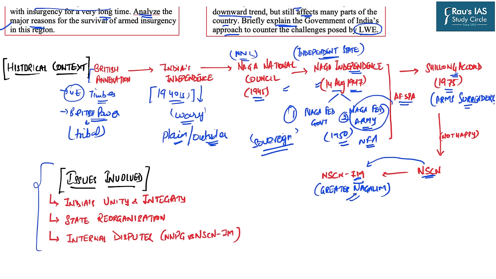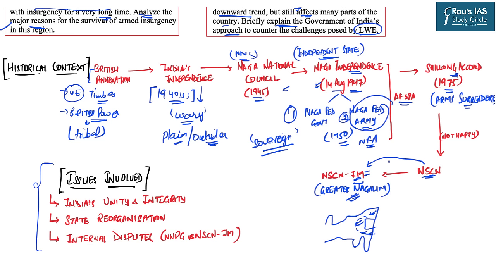Now let us understand what this Greater Nagalim is. If you go by northeastern India, this is the rough map of northeast India. Now Nagaland is somewhere here. However, several Naga tribes find their presence in the states of Assam, Arunachal, as well as Manipur. So the concept of Greater Nagalim is that all those areas where the Naga tribes exist must be combined together in order to make a new Nagaland state. So that means that NSCN-IM demands certain areas of Arunachal, Assam, as well as Manipur.